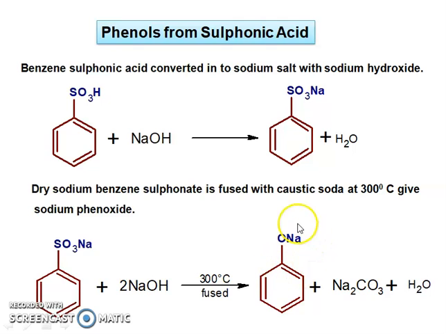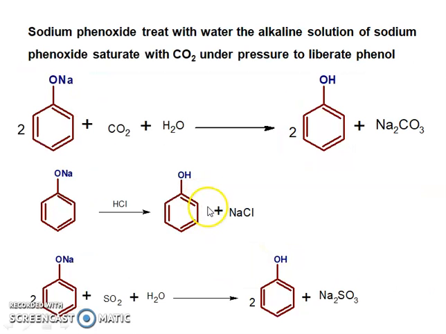And you know that this sodium phenoxide we can treat with acid hydrolysis with water to get the phenol. So this sodium phenoxide is treated with water. The alkaline solution of sodium phenoxide is saturated with CO2 under pressure to liberate the phenol.